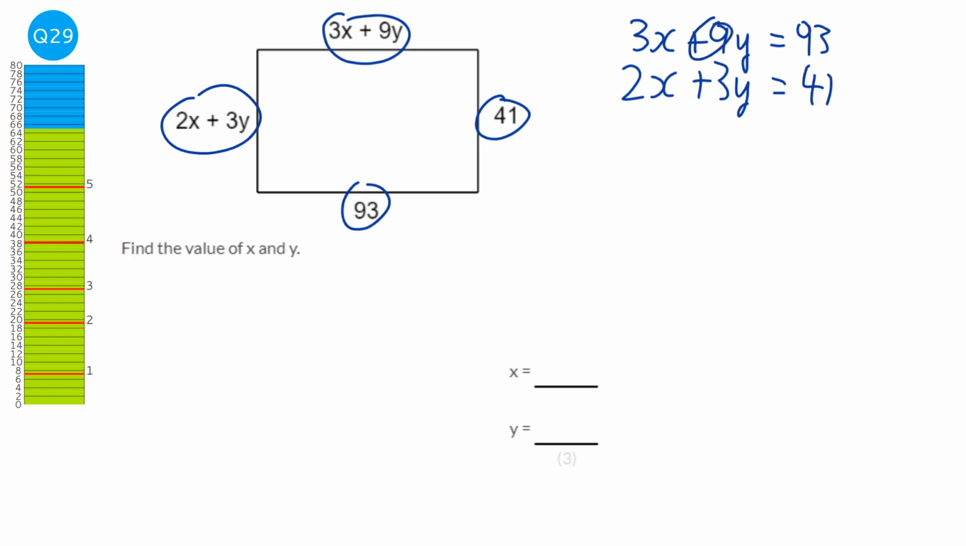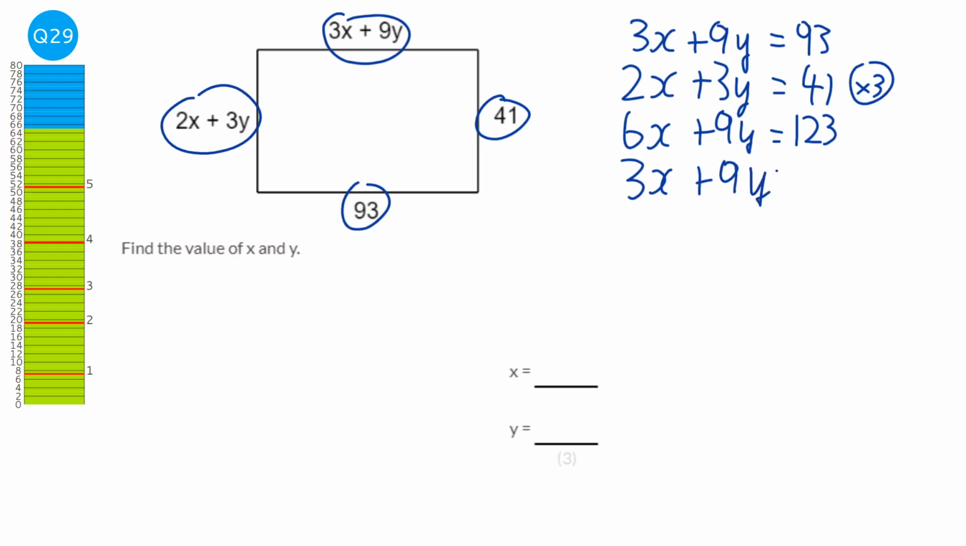So what I'm going to do is get the coefficient of the y the same. I'm going to do that by multiplying everything in the second equation by 3. So we get 6x plus 9y equals 123. I'm just going to write in the first equation underneath, because with simultaneous equations we work downwards. Now looking at the signs, they are the same, and the s in same is the s in subtract. So we're going to subtract going downwards.